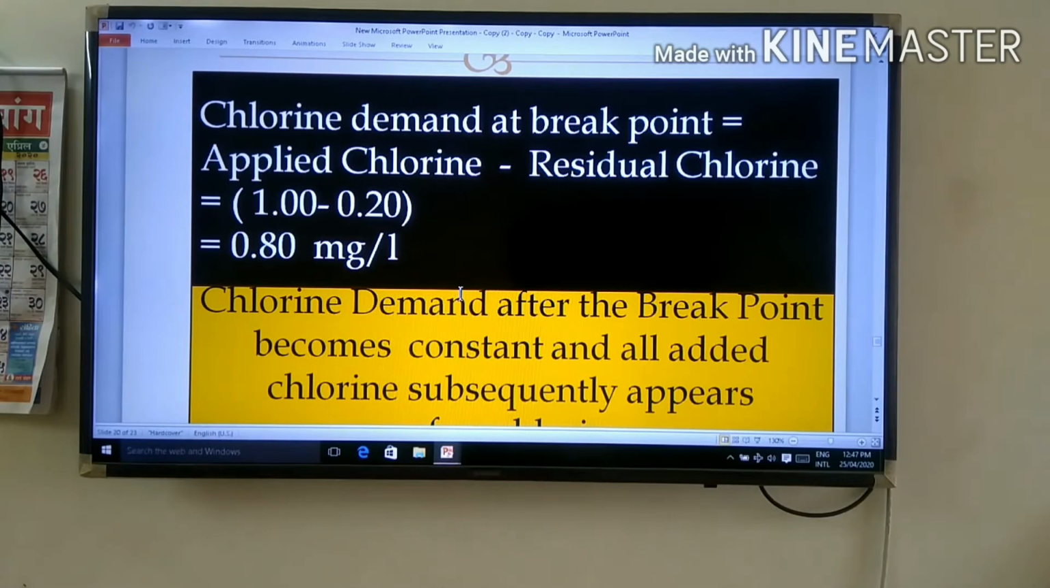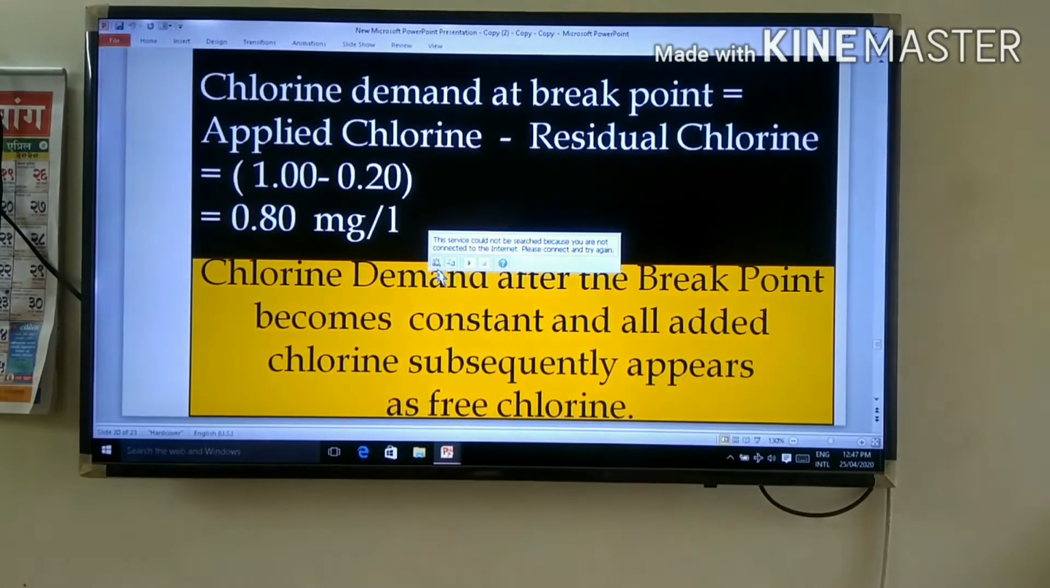The chlorine demand after the breakpoint becomes constant. You have already seen in the graph that it continuously goes up in a straight line, and all added chlorine subsequently appears as free chlorine.